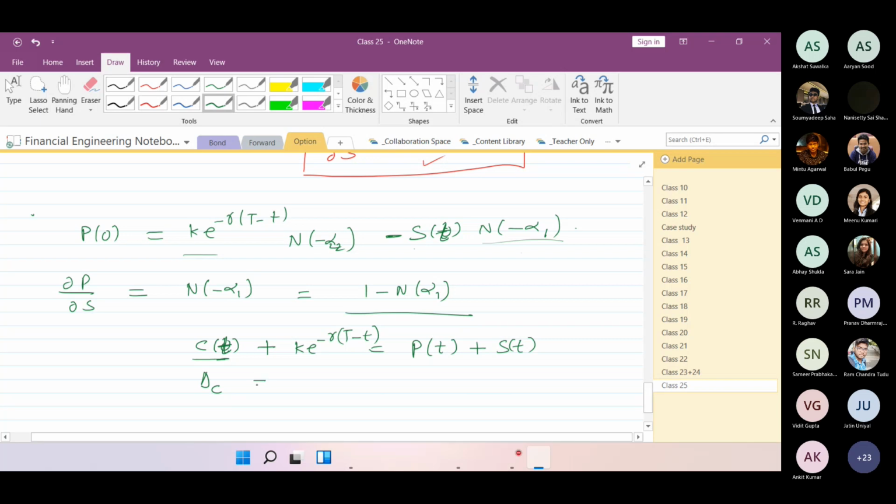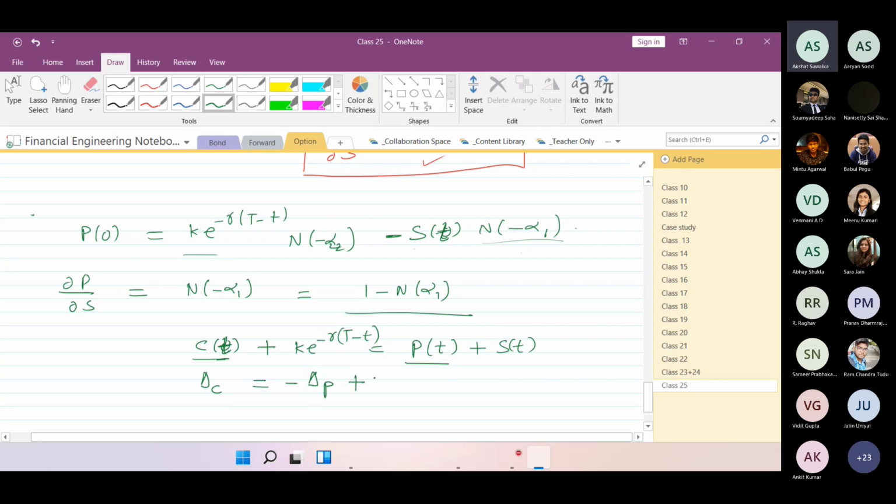Right. So now try to understand with respect to the put option price. The put option price is a function of minus S. The variable is not directly S, but it is minus S. So if I take the partial derivative with respect to S, it would come out to be minus del P. Not del P, delta P. It will come out to be minus of delta P. Are you getting my point?